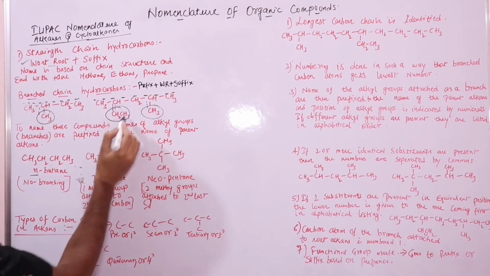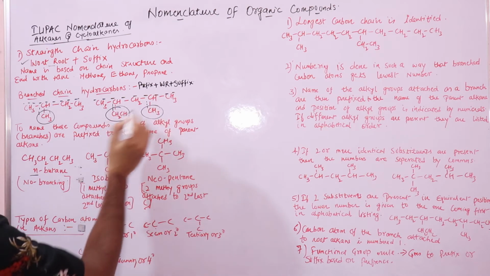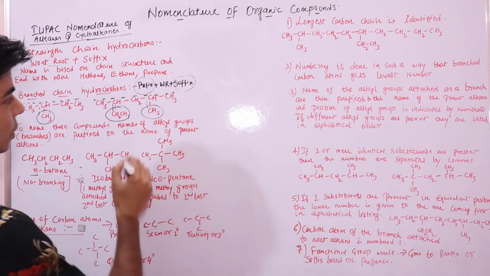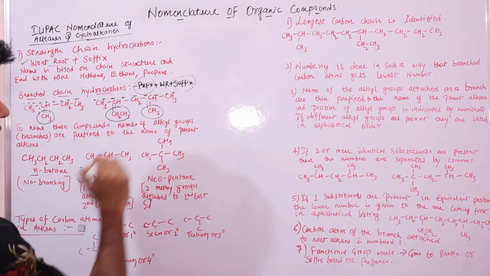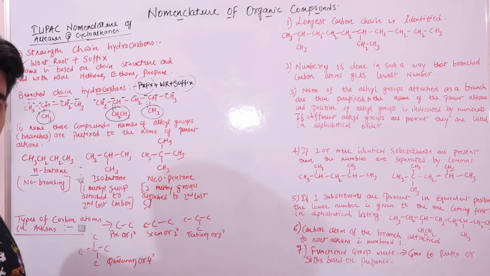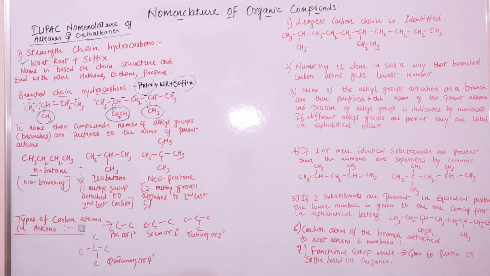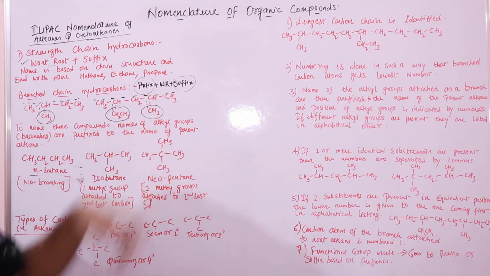And these branches will go in these prefixes, and the suffix will tell you the nature of carbon bonds and your functional group if you have any. To name these compounds, the names of alkyl groups are prefixed to the name of the parent alkane. These are side chains, right?